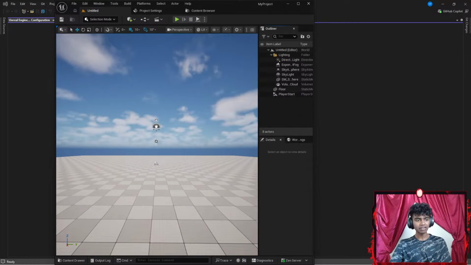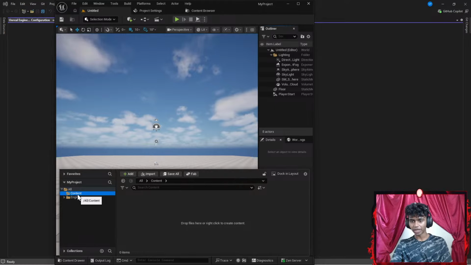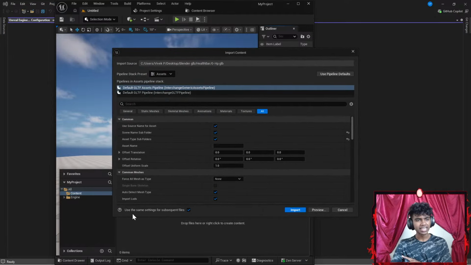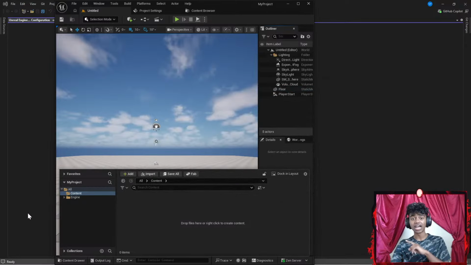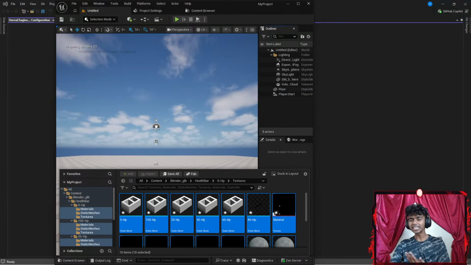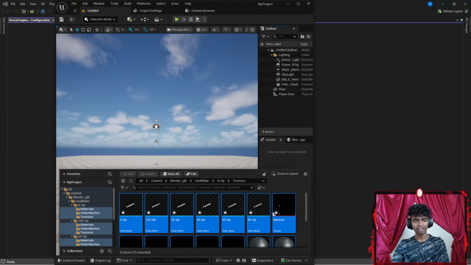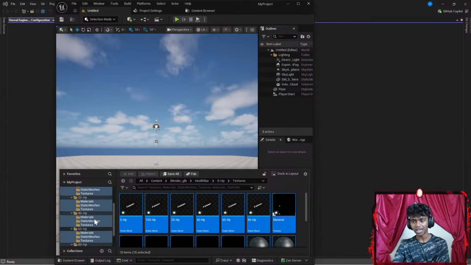Now, in my basic level, let me go to my content drawer real quick. Under my contents section, I want to upload something. Guys, give me a sec. There we go. Let's upload my Blender GLB files, because I realized that when I first made meshes using FBX files, they did not upload properly and I lost my textures. But with GLB, the texture is saved. We get a bunch of files when we upload our GLB.